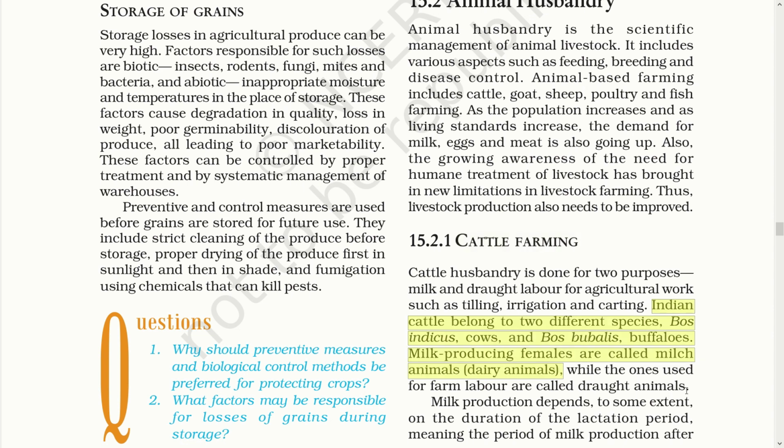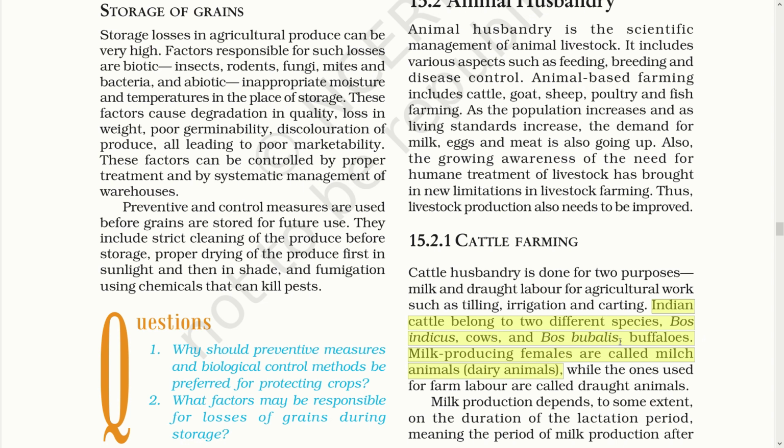Milk breed or dairy animals are those animals which are basically used for obtaining milk, and draught animals are those which are majorly used for agriculture and transportation. Both of these usually belong to two species, either a cow, which can also be called Bos indicus, or a buffalo, which is called Bos bubalis.